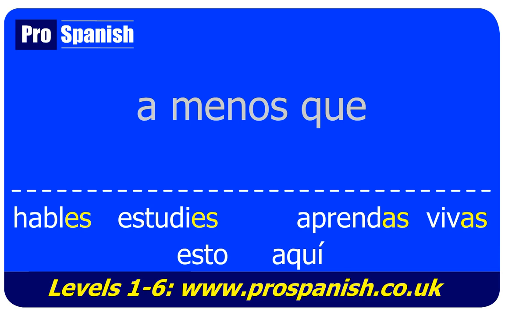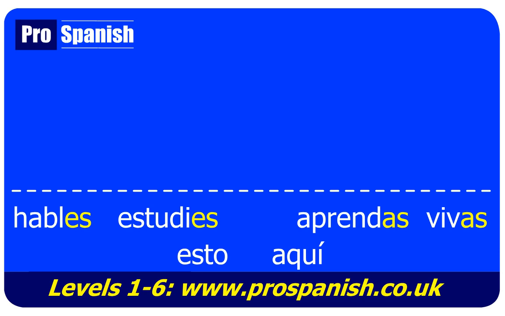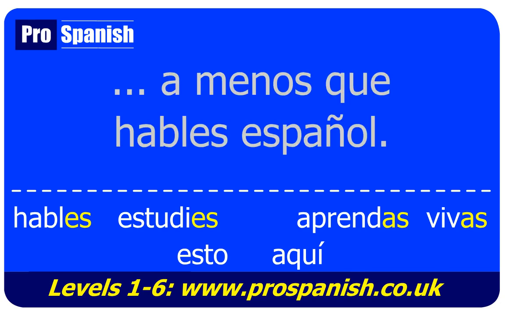So, how would you say, unless you speak Spanish? A menos que hables español.